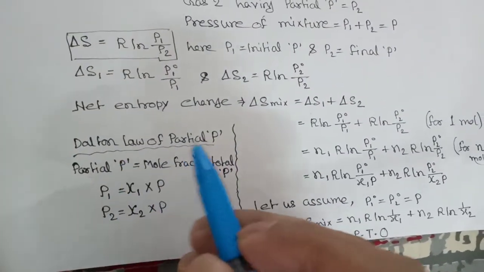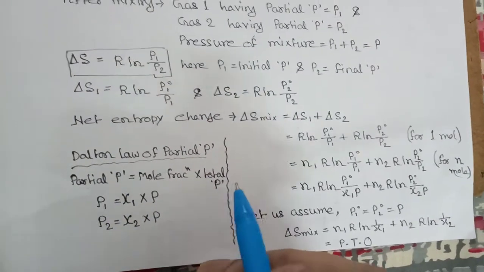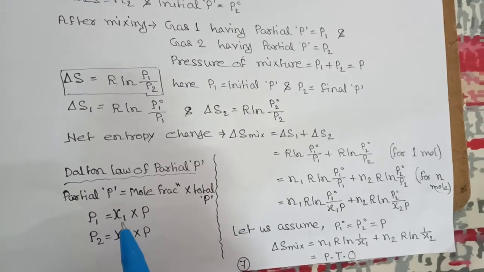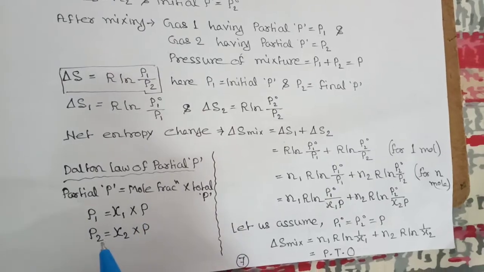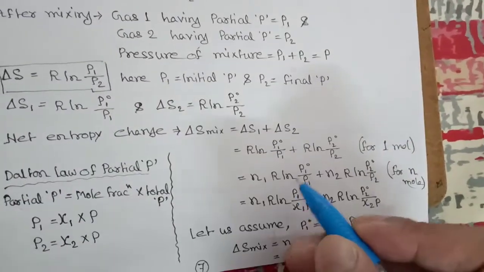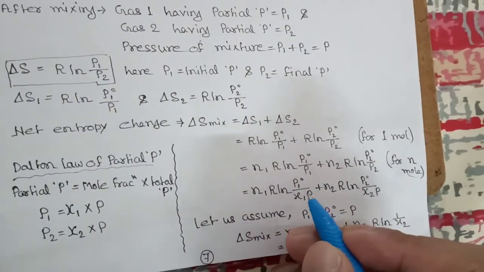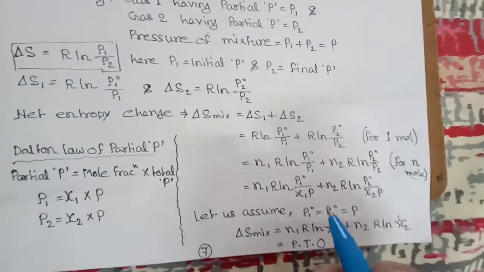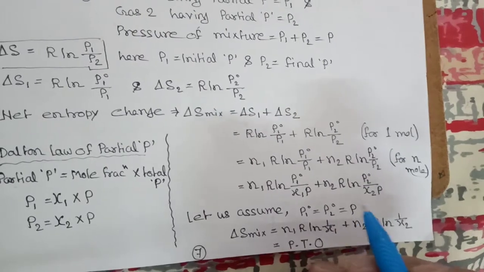Now, from Dalton's law of partial pressure, you know partial pressure is equal to mole fraction into total pressure. So partial pressure P1 equals chi1 into total pressure P, where chi1 means the mole fraction of component 1. In the case of P2, you can write chi2 into P. So in place of P1, I will write chi1 into P, and in place of P2, we will write chi2 into P. Let us assume P1 naught is equal to P2 naught equal to P.